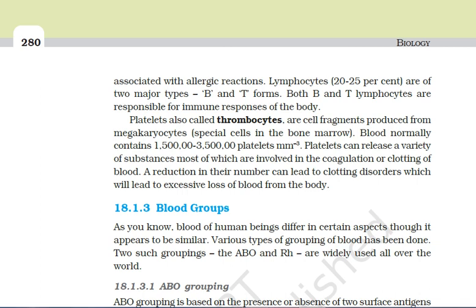Albumins help in the osmotic balance. And the minerals and the nutrients present in the plasma help in the body, say for clotting and all that. The plasma without clotting factor, that is fibrinogen, is called serum.